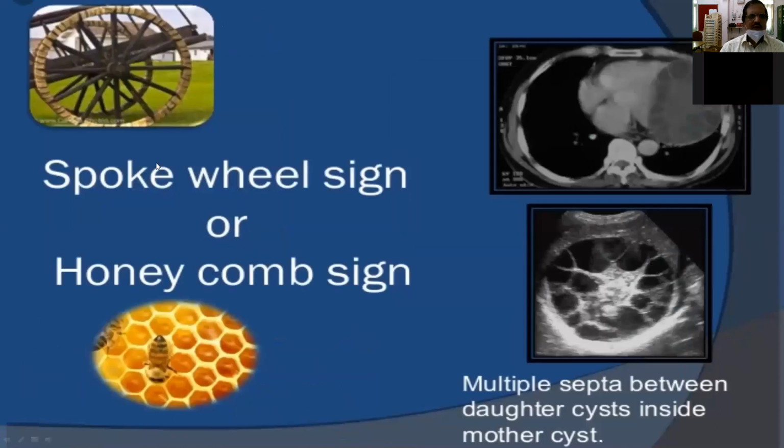Right. Next one is the spoke wheel sign or honeycomb sign. So here we can see the typical honeycomb appearance where there are multiple septa between the daughter cysts inside the mother cyst. So these are the multiple daughter cysts that give the typical appearance of a spoke wheel. So this is an ultrasound finding. This is a CT scan finding.